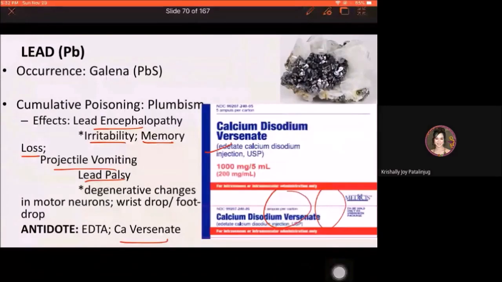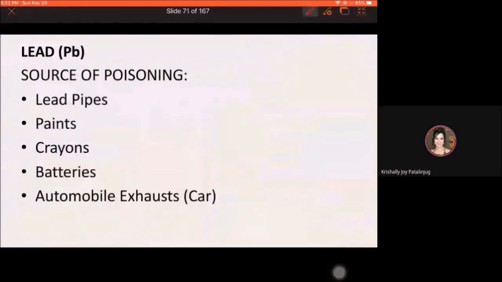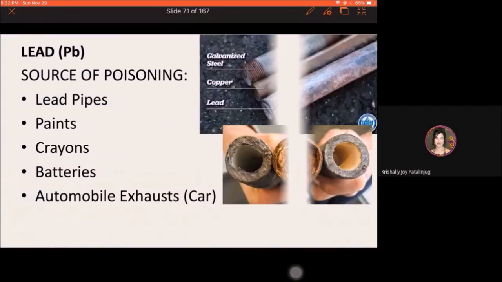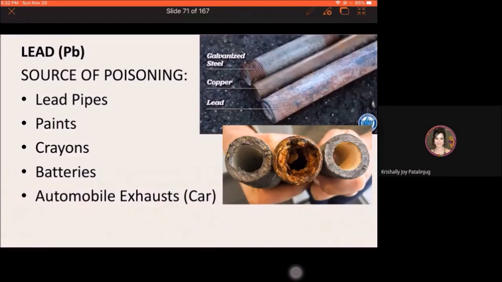Ano ba yung mga sources ng lead poisoning? It could be lead pipes, through lead pipes. That is why ngayon, yung mga water pipes hindi na made up of lead, kasi madali lang mag-corrode yung lead metal.